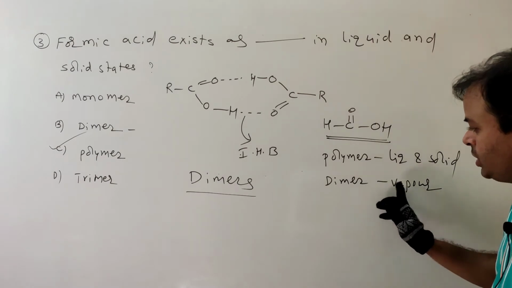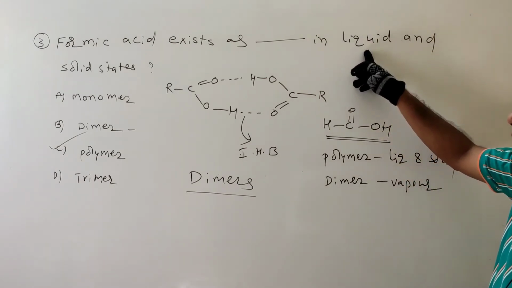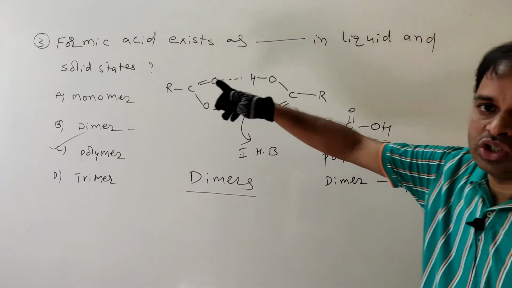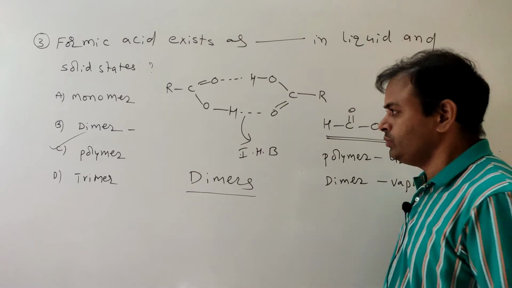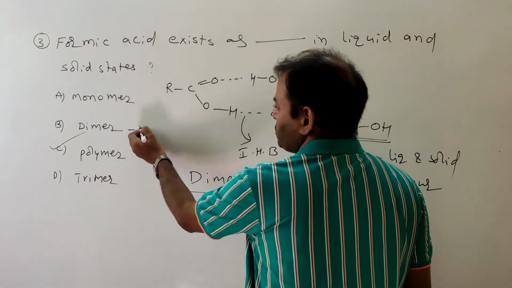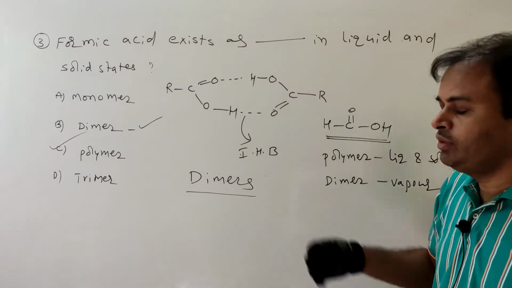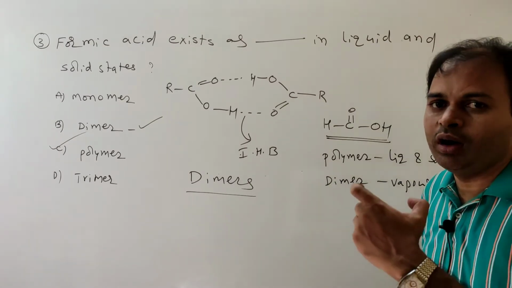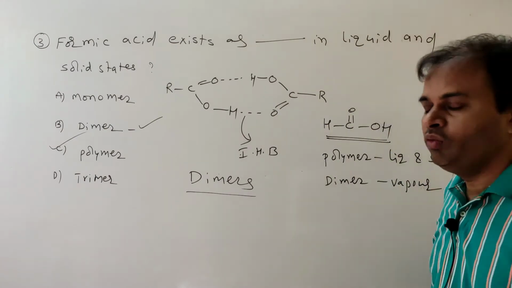Okay, in vapor state it is dimer, and liquid and solid states has, what is it here? Liquid and solid state. That's why your answer must be polymer. Okay, any other carboxylic acids, what is our answer? It's a dimer. What is the reason for dimer? Because of strong intermolecular hydrogen bonding. Okay, next move on to fourth question.